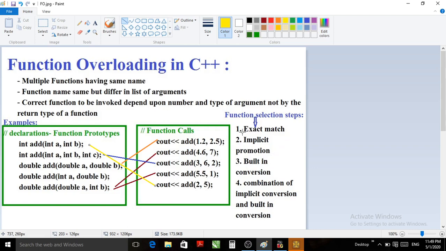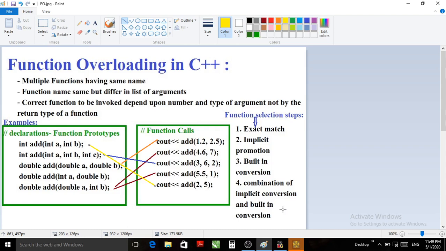So if exact match is not found, it will try for implicit promotions. If that is also not working, it will try for built-in conversions. And if that is also not working, it will try the combination of implicit conversion and built-in conversions to find the perfect match, or to give a function call to the appropriate function from the overloads.